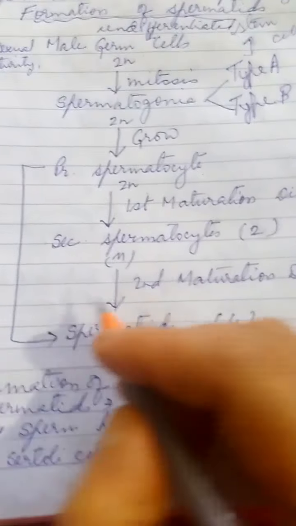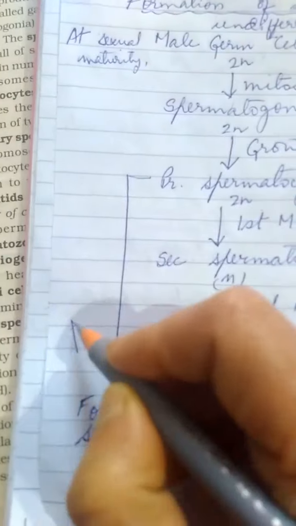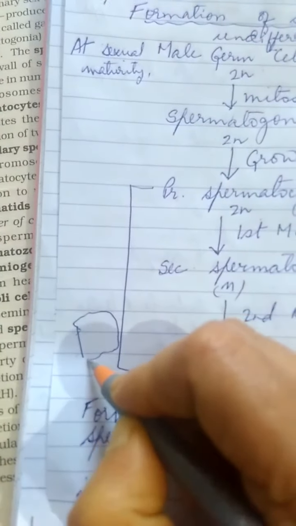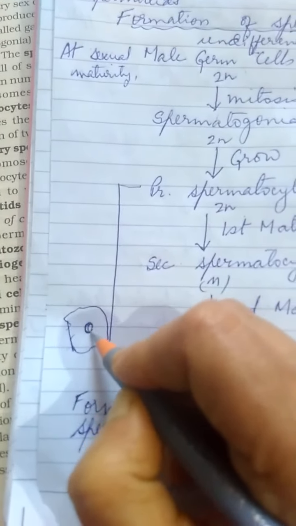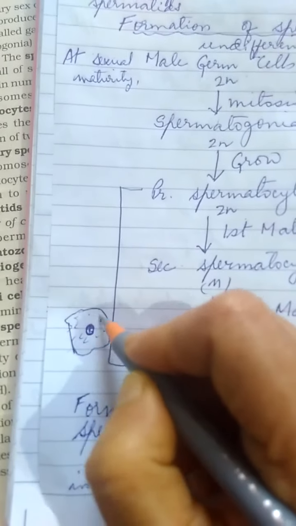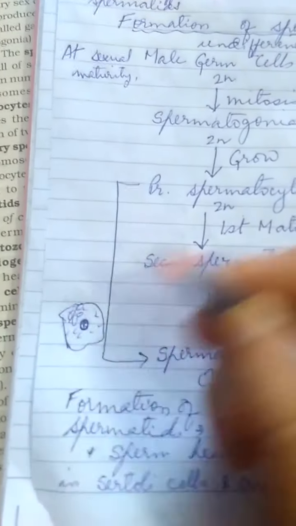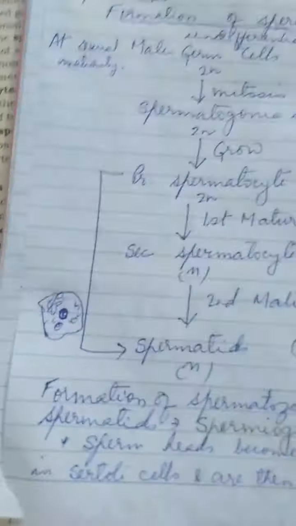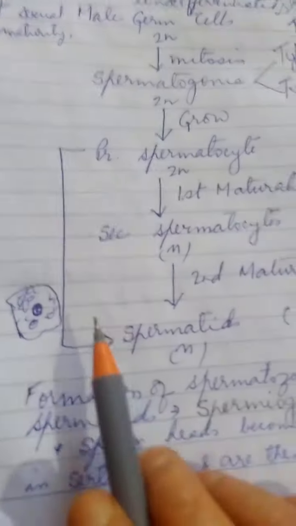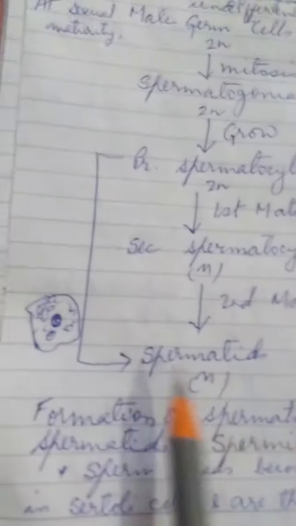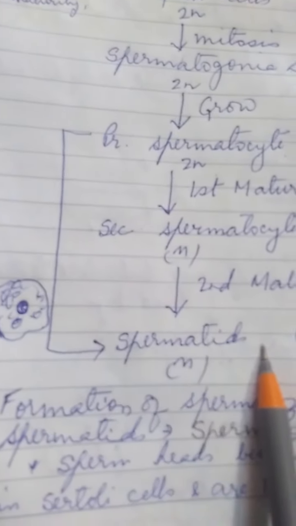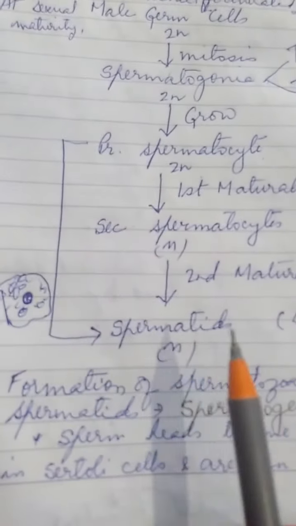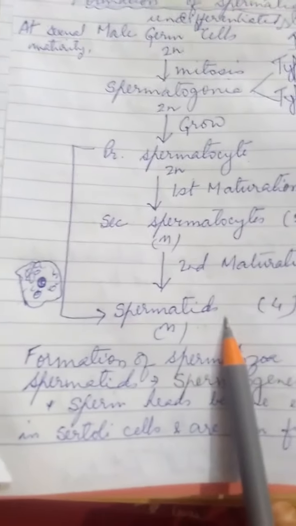These spermatids, just like any other cell, have a nucleus, cytoplasm, Golgi bodies, and mitochondria. All the cellular details present inside a cell are also present inside a spermatid, but what is the difference? These are non-motile.